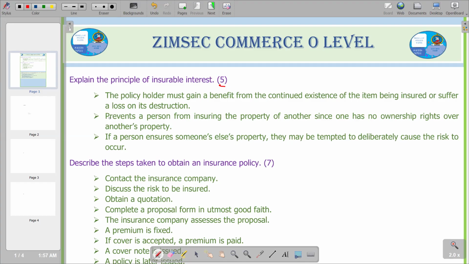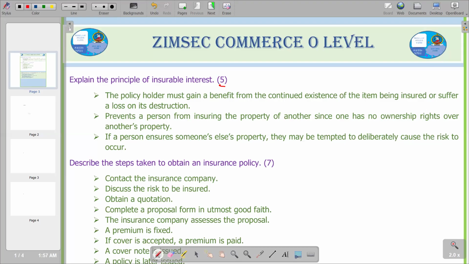The second point: it prevents a person from insuring the property of another, since one has no ownership rights over another's property. So we are saying that with insurable interest, we are trying to prevent a person from insuring a property which he or she doesn't own.